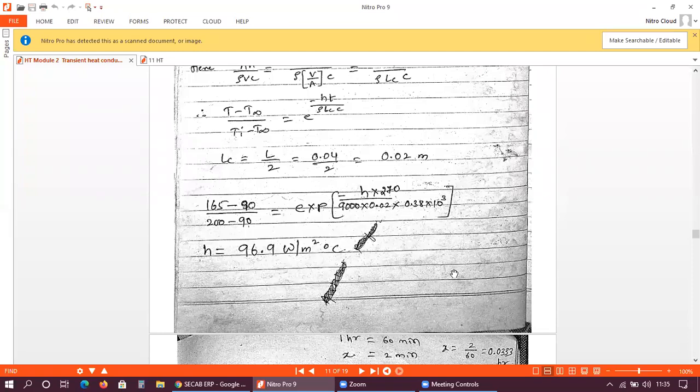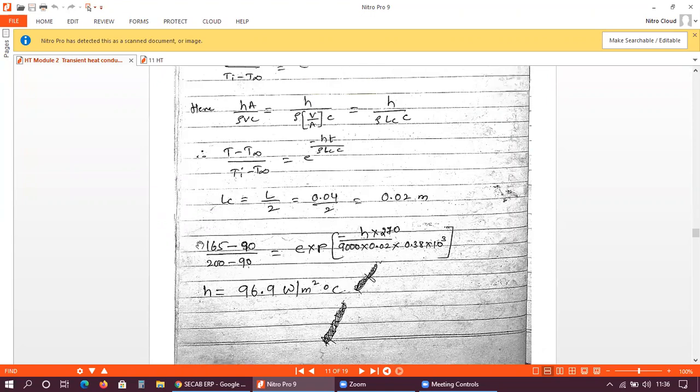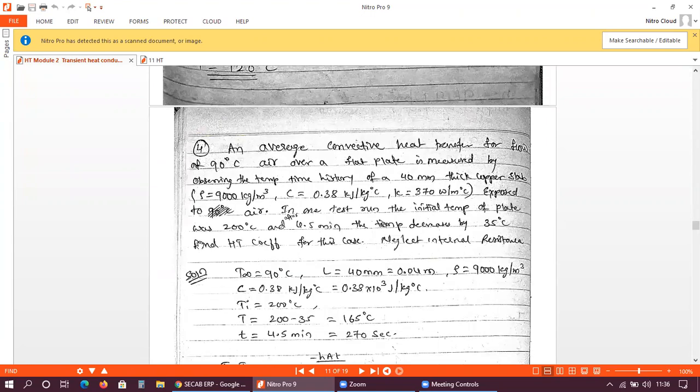You will get the value of h equal to 96.9 watt per meter square degree Celsius. This is the convective heat transfer coefficient that is necessary to transfer heat from 200 degrees Celsius to 165 degrees Celsius after 4.5 minutes. So this is the heat transfer coefficient that is required.